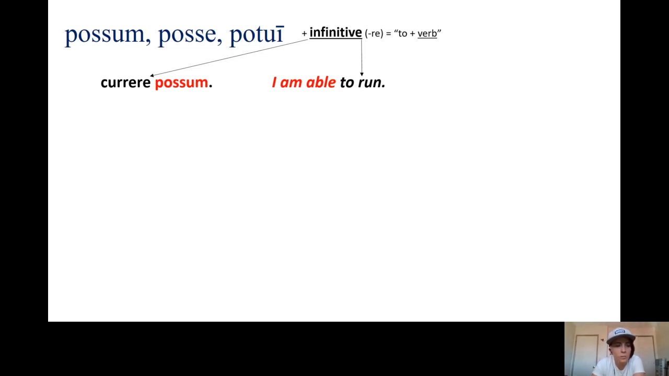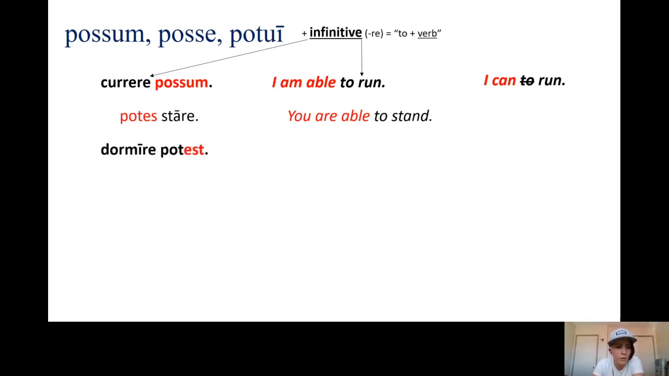Every time we see a possum or any form of it, we are going to have it paired with an infinitive. So like potest stare. Oh, by the way, I could translate this as I can run, but the problem with that is it takes away our to form from our infinitive, and that's why I don't like it. So you could say this, it's sort of correct, but I don't like it as much. Anyway, so potest stare, we have another infinitive right here. So potest is he is able, stare means to stand, so he is able to stand. Dormire potest, he, she, it is able to sleep.